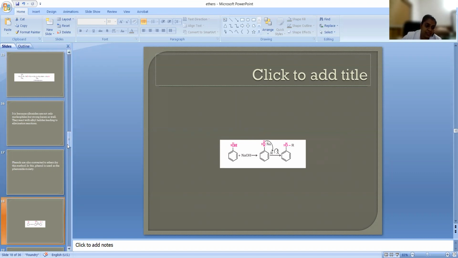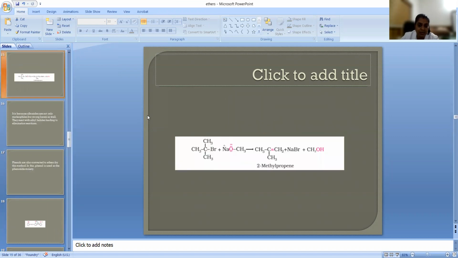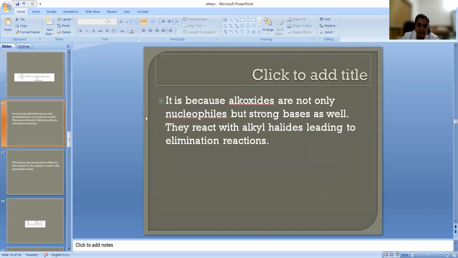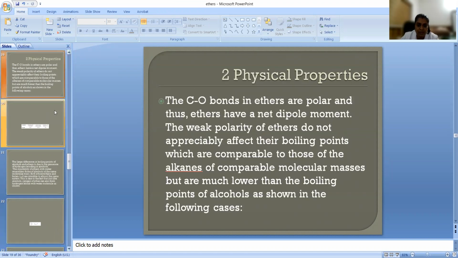So what is the next reaction? The CO bonds in ethers are polar, thus ethers have a net dipole moment. This weak polarity of ether does not appreciably affect their boiling point. So this is about the physical properties. We have learned about the preparation, and now we are going to learn about the physical properties.